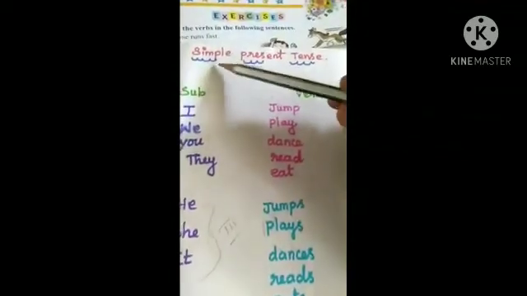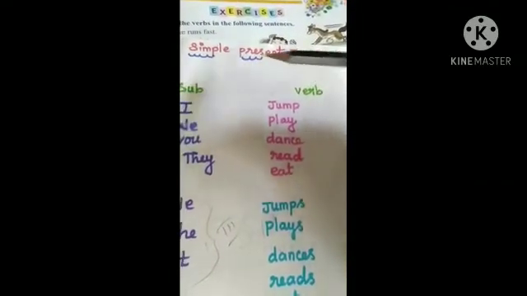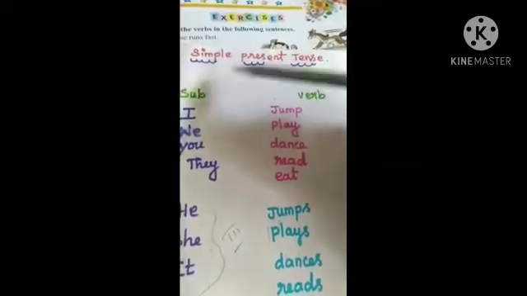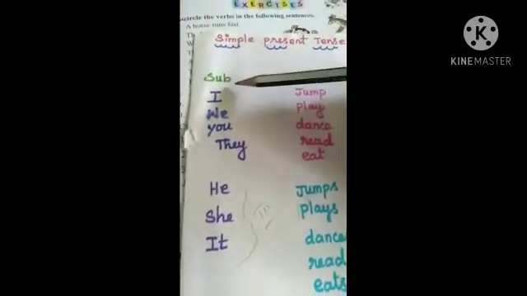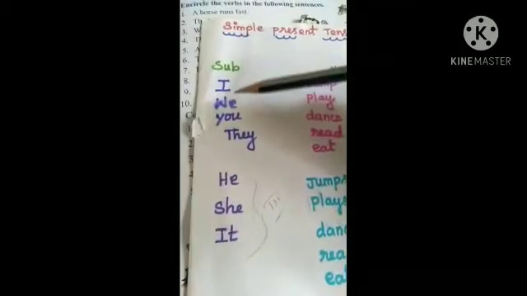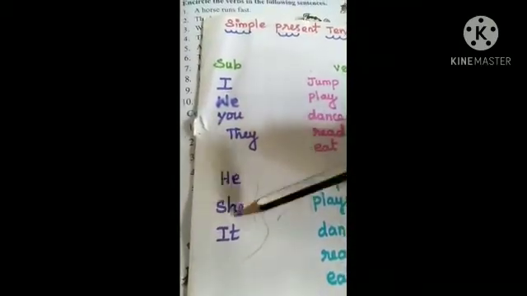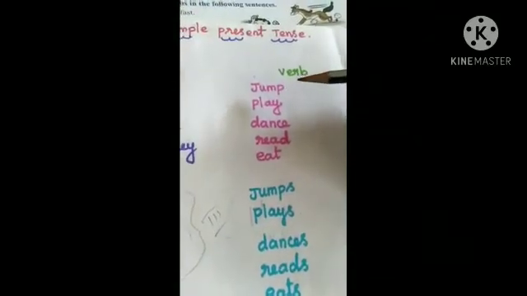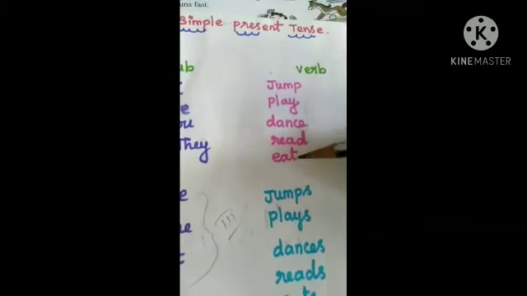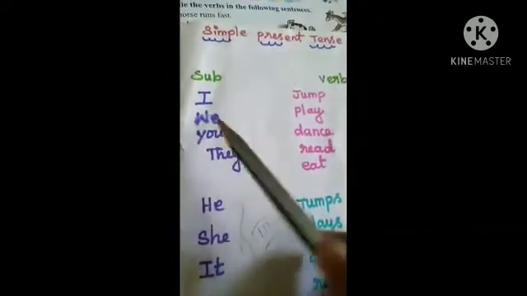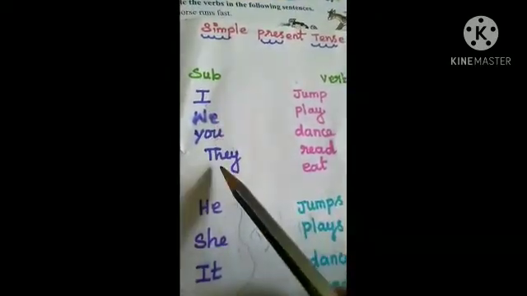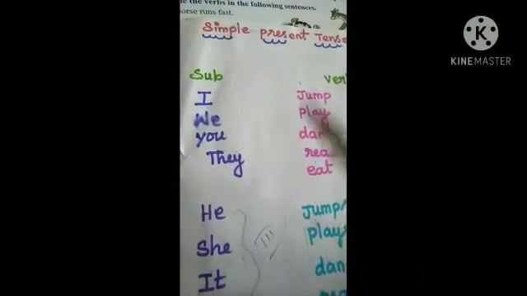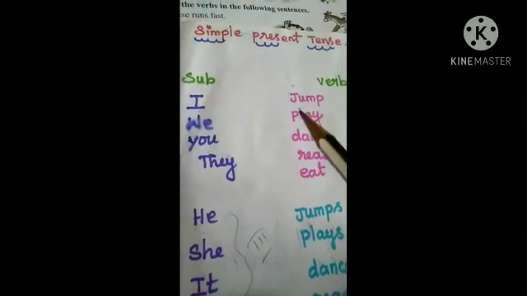Okay, students. Now I will show few examples. Simple present tense. Subject and verb. I, we, you, they, he, she, it. These are subject. Verb. Verb is an action word. Jump, play, dance, read, eat. These are verb. I, we, you, they will come, no need to add s or es with verb.